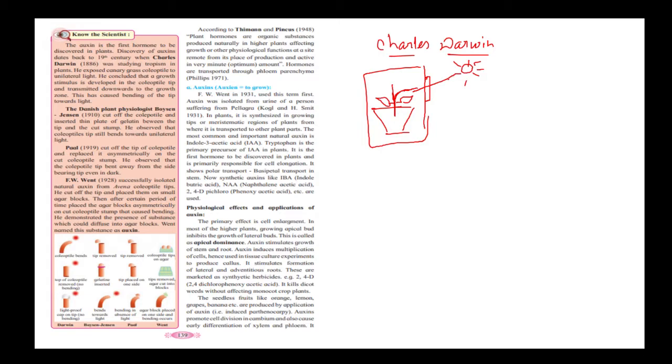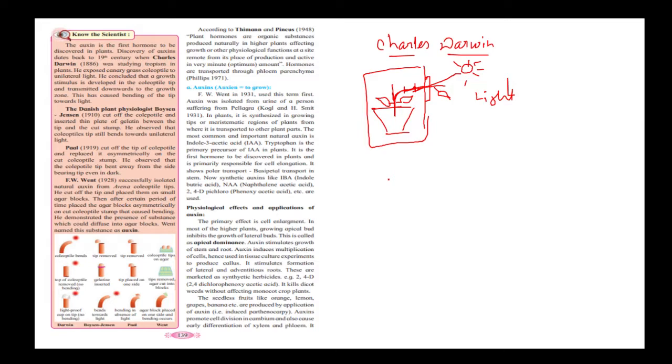He said that when light falls onto the plant, something is synthesized, some growth regulator in the coleoptile. Something synthesized here is transmitted downward, and that's why this section started bending towards the sunlight. This is what he proposed, with respect to light.